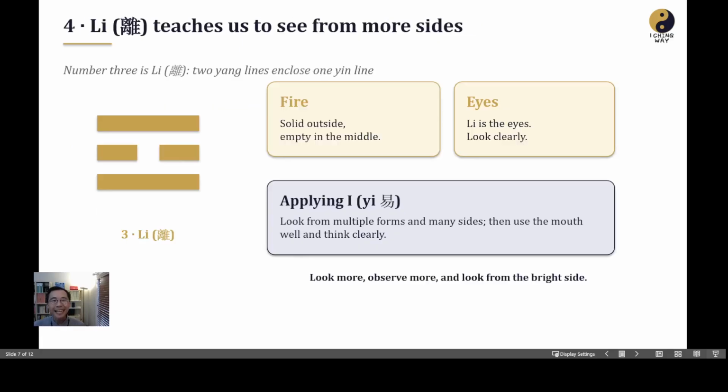The third one, the Li trigram. Li represents fire. It has solid outside, but it's empty in the middle. It can also represent our eyes. You can see the shape, just like our eyes. We can apply the Li trigram into our daily life. We should look more, observe more, look from the bright side.